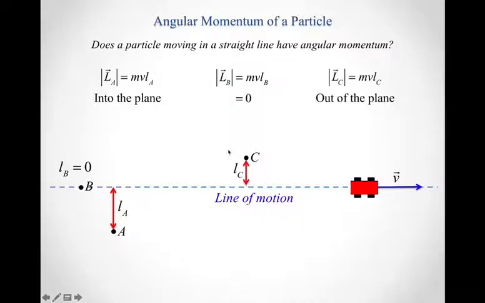For my observer at C, again, there's a perpendicular distance from C to the line of motion, so there will be some non-zero angular momentum in terms of its magnitude. And again, the right-hand rule tells me that the direction of the angular momentum for the observer at C will point out of the plane here. This is a bird's eye view, a top-down view of this car and the three observers. The angular momentum at point A will point down into the screen in the way we're looking. The angular momentum for the observer at point C will point up out of the screen, back towards us as we're looking down on the picture here.